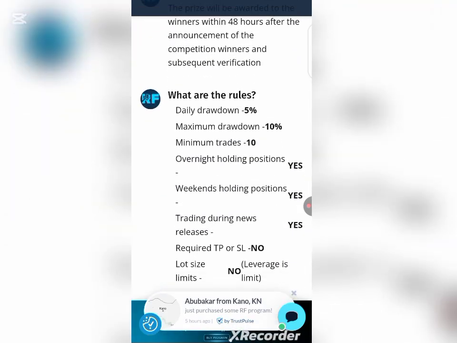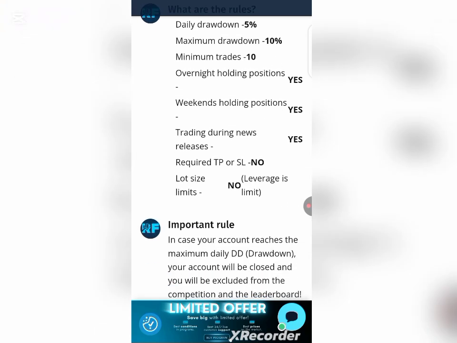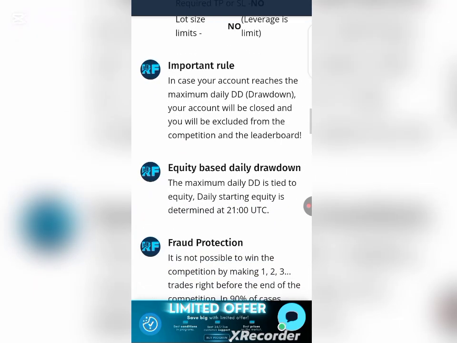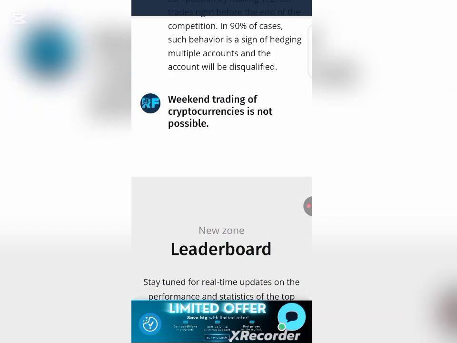So bear with me. As you can see, these are the rules. Daily drawdown is 5%, maximum drawdown is 10%, and minimum trade is 10. All right, so these are the important rules that you must know in order for you to start trading so that you can be able to withdraw your profit.